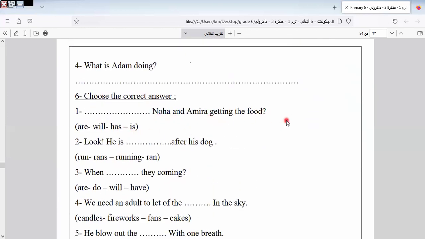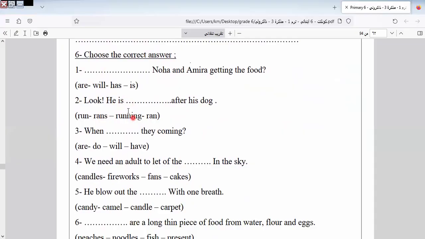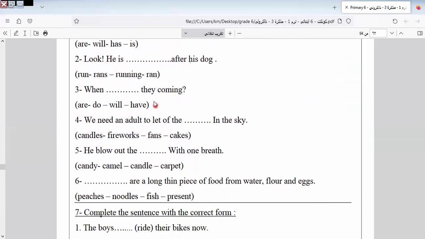Noah and Amira getting the food. So what will it be here, in the yes/no question? It will be R. We have ing and this is plural. I select R. Look, he is running, you clever pupils. Why? Because we have look and this is the continuous tense.